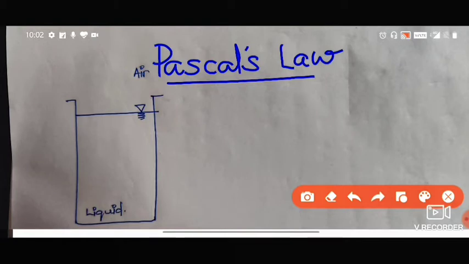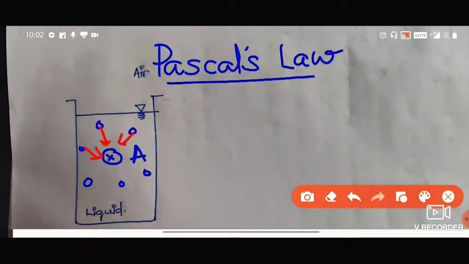Now I'm just considering a small point here, point A. Now what happens is there will be a lot of other particles around it. So all these particles will be exerting some amount of pressure on this point A also. If I show it by different directions, this will be exerting a pressure like this, and from all different directions you will be getting some pressure or the other. And by Pascal's law, what Pascal states is that the pressure at any point is the same from all directions.